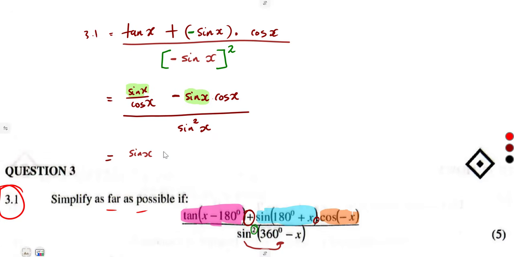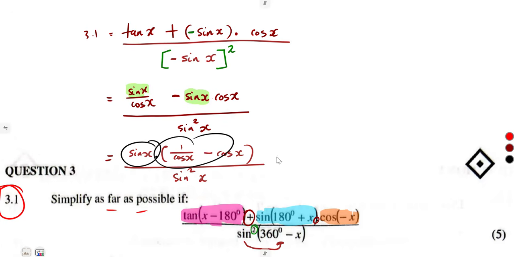If I factor out sine x, I'm going to remain with 1 over cos of x minus, when I remove this sine of x, cos x. That is to factor out sine x, everything over sine squared of x. So here, this is a product. I can simply cancel this. This one times this one.